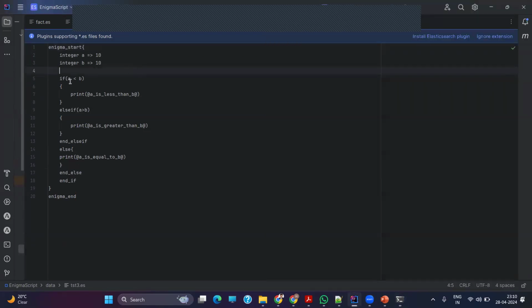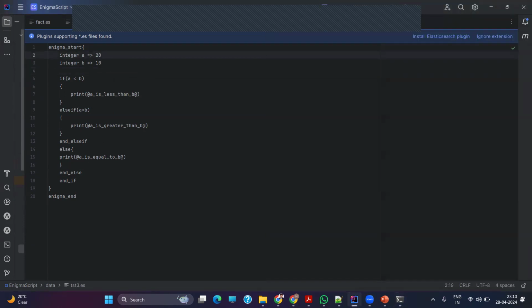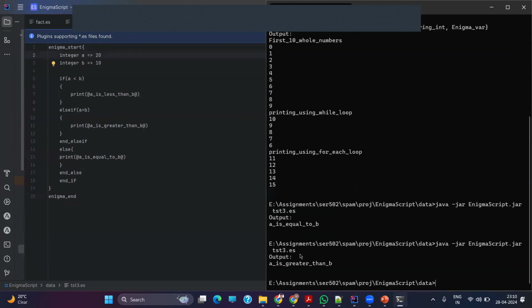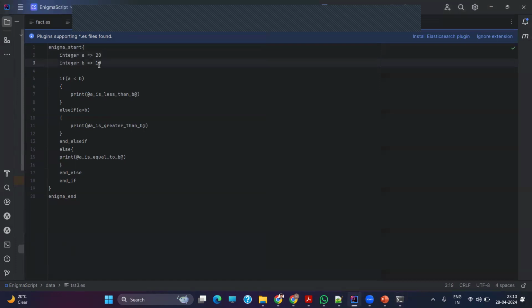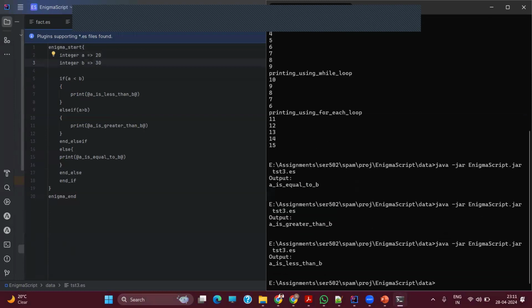Here the sample shows the if-else statements. Right now we can see that both values are equal, so it's printing equal. It's going to the else condition. If I change the value and compile it again, it's going to be different, like A is greater than B. Similarly, once again, A is less than B. These are the basic if-else conditions.